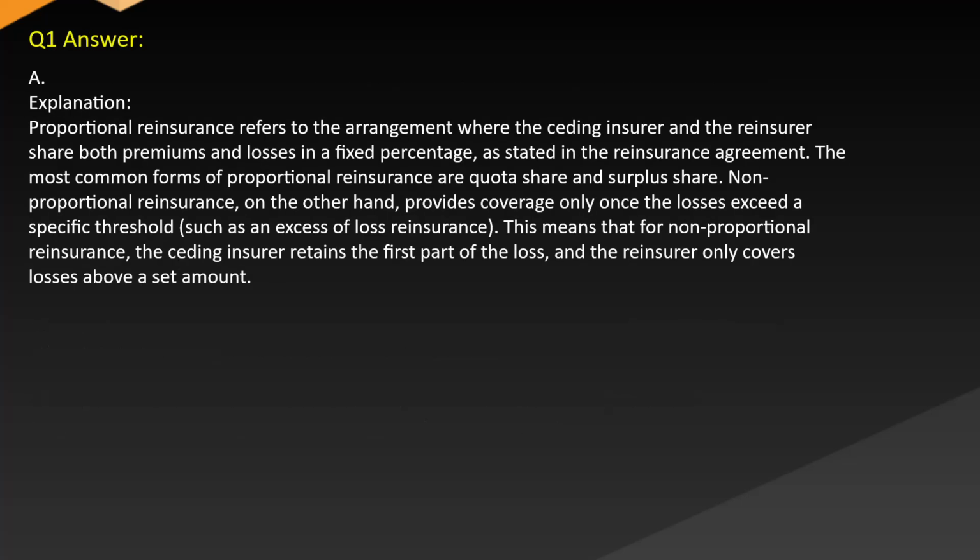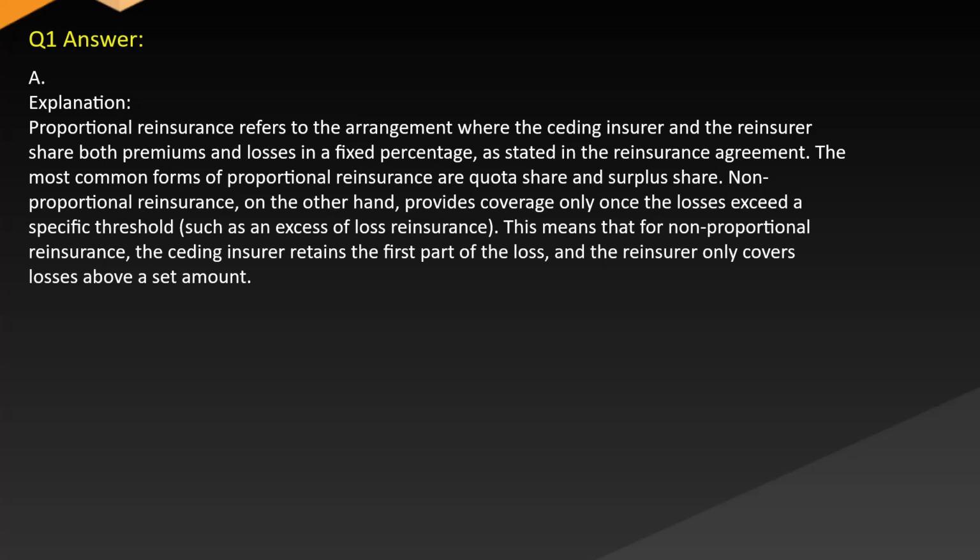Answer A. Explanation. Proportional reinsurance refers to the arrangement where the ceding insurer and the reinsurer share both premiums and losses in a fixed percentage, as stated in the reinsurance agreement. The most common forms of proportional reinsurance are quota share and surplus share.